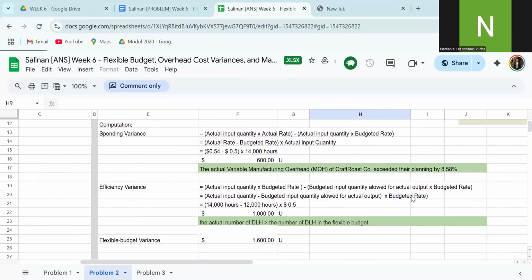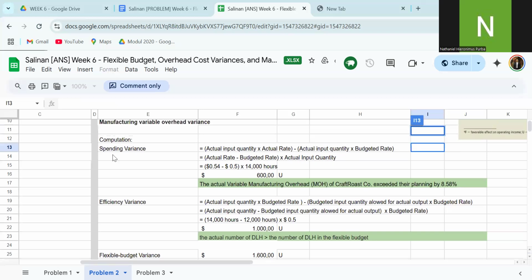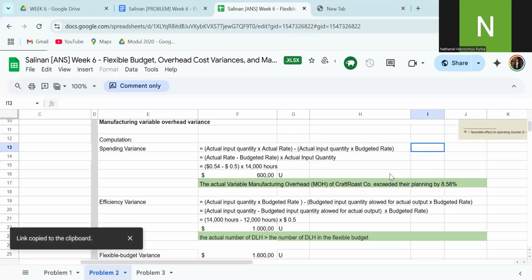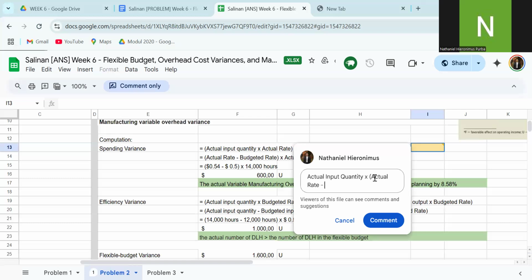The spending variance formula is actual input quantity times actual rate minus actual input quantity times budgeted rate, or we can write it as actual input quantity times the actual rate minus the budgeted rate.